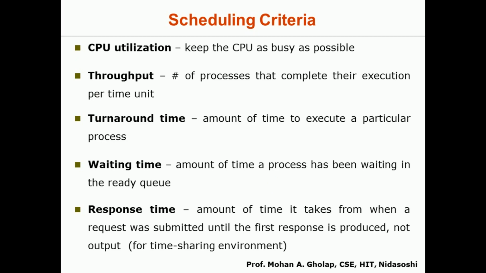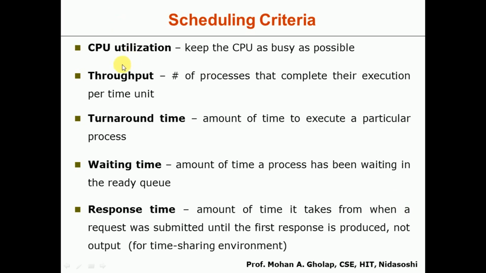Here we'll discuss how exactly the CPU scheduling will work. Scheduling means that whenever a number of processes are there in the ready queue, on what basis the CPU scheduler is going to select a particular process. So here we'll discuss some of the things which will affect this particular decision.